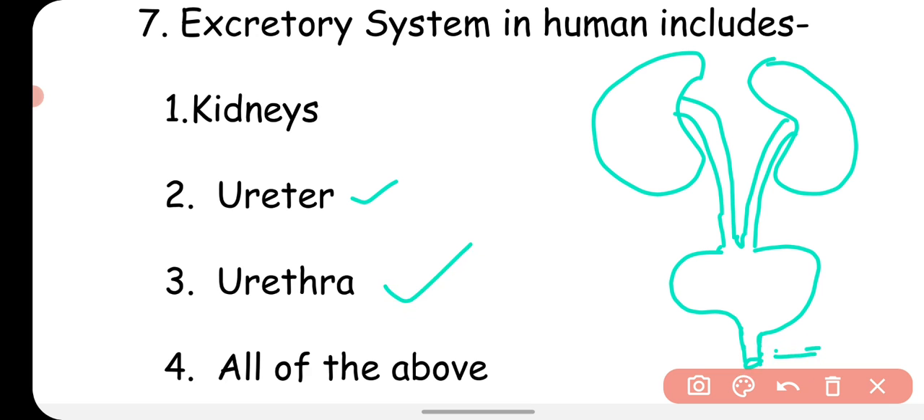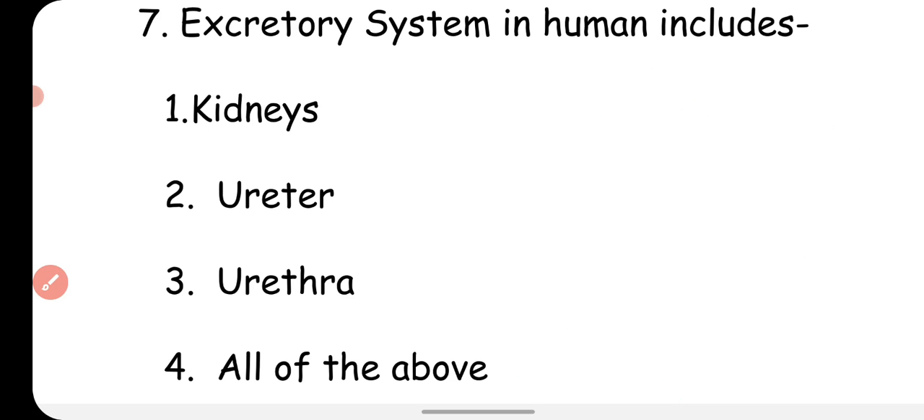So the excretory system includes all of these: kidneys, ureter, urethra. This is the kidney, this is the ureter, this is the urinary bladder, and this is the urethra. So all of the above parts are present in the excretory system of the human body.